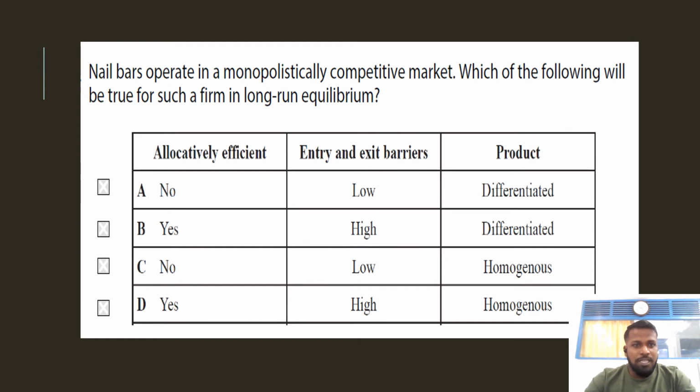So here is another question. A nail bar operating in a monopolistically competitive market, which of the following would be true for such a firm in the long run equilibrium? They are asking about allocative efficiency, entry and exit barriers, and product. So we will check the options.